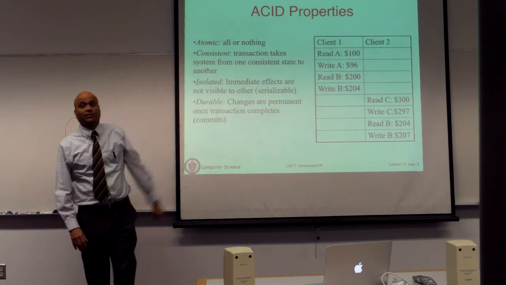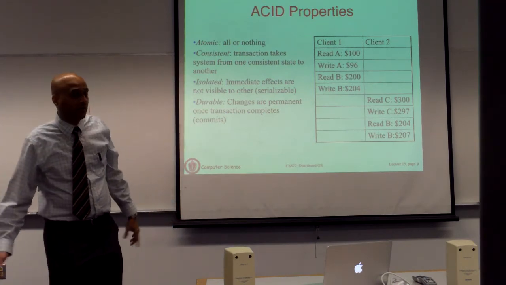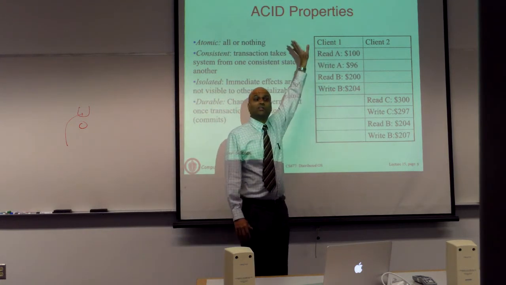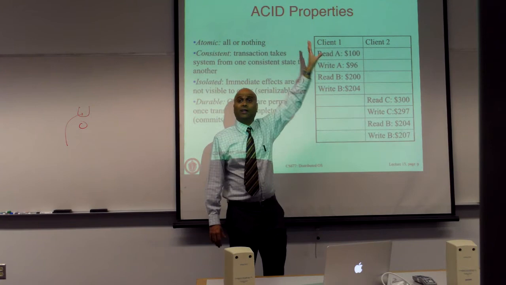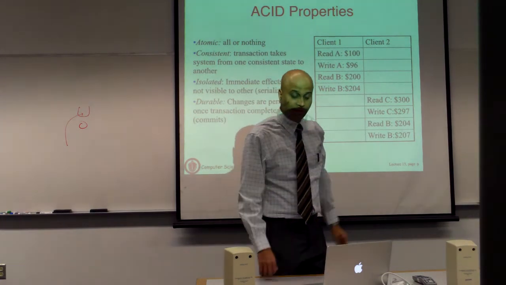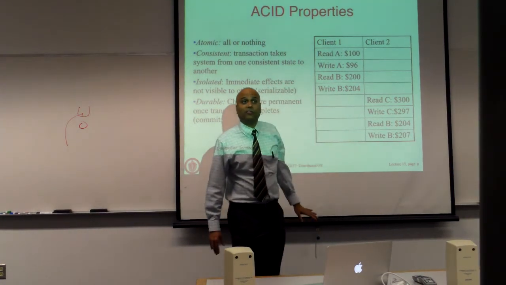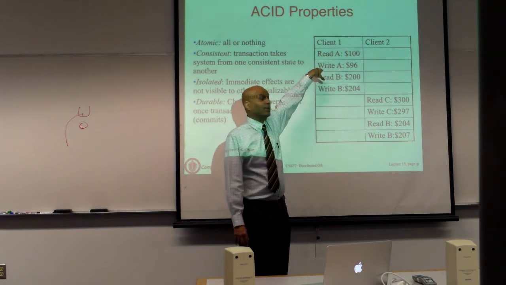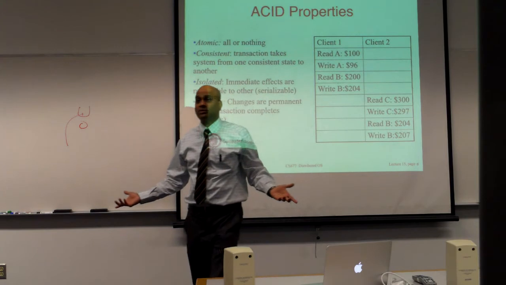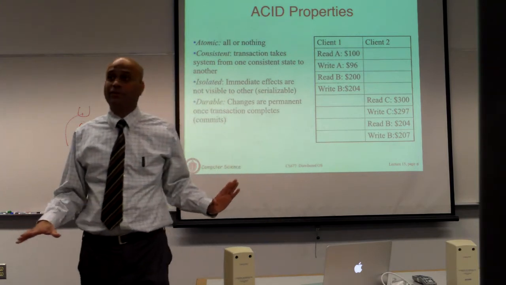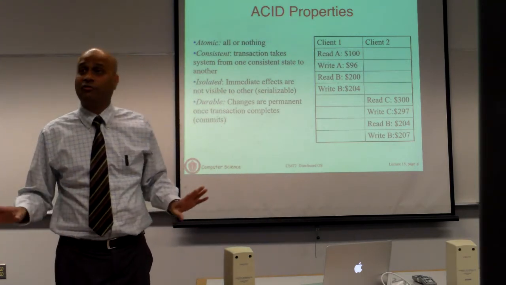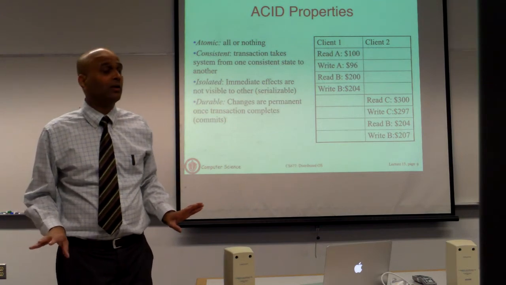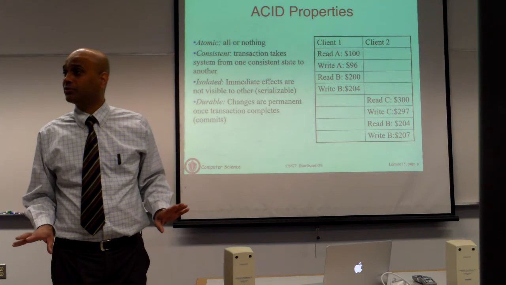So atomicity says all or nothing. Meaning that client 1 has executed all 4 of its instructions or nothing. Regardless of what happens, whether the client crashes or doesn't crash, your system is not going to be left in a state where client 1 started executing its transaction and halfway through it crashed. Now you are left with a database in even more inconsistency. You did not even finish what you started with. You cannot have that happen. It's going to impact correctness of your system.